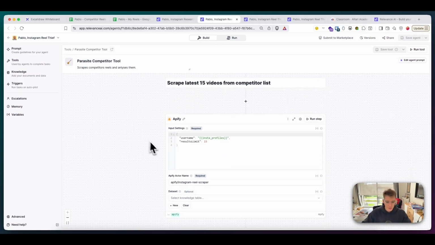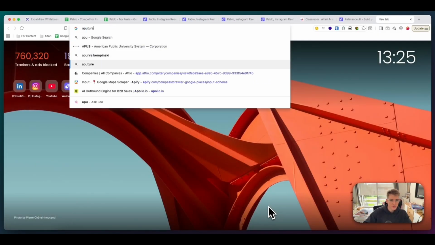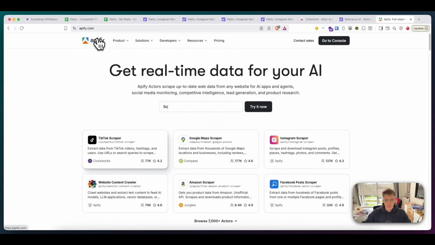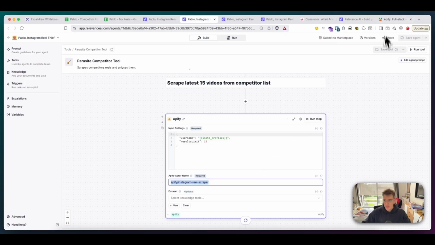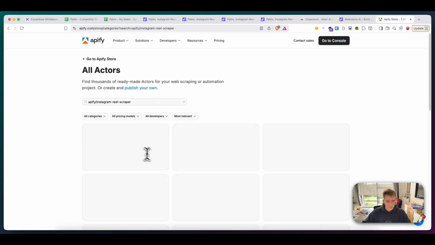So firstly, we're going to be using Apify. And if you're not familiar with Apify, I'm pretty sure everyone is. But just to give you a high-level overview, it's just like a library full of scrapers. You can call them through API, so you don't have to make it yourself. So we're using Instagram Reel Scraper, which is one of the most common ones.